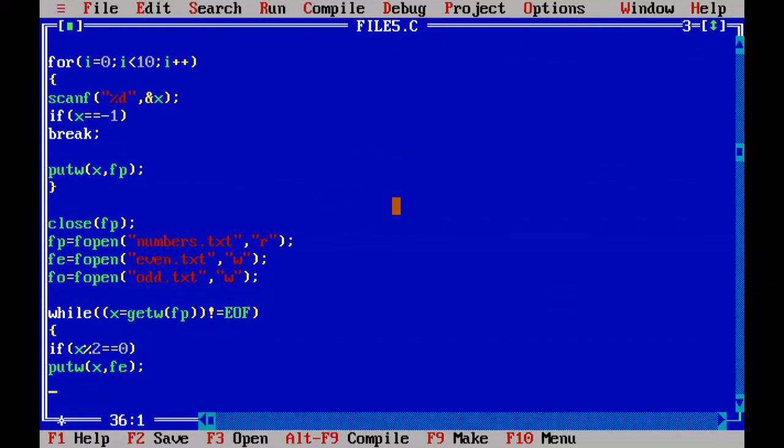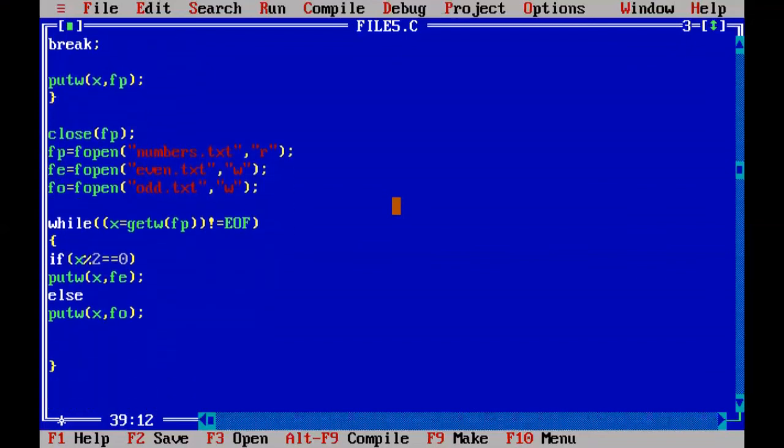Otherwise, if the condition is false, that means the x value is an odd number. Then by using the putw function, put that integer x value into the odd file fo. That's it. So with this code, all the even integers will go into the even file and odd integers will go into the odd file.